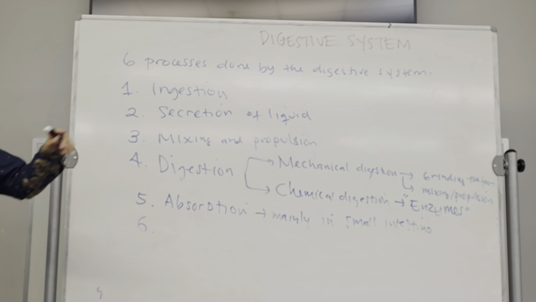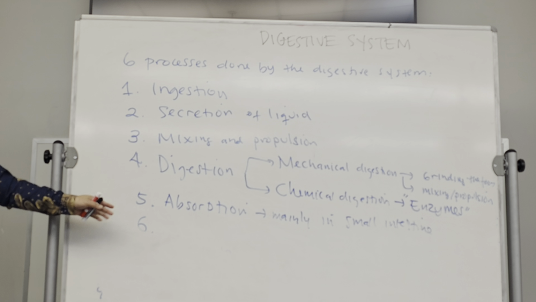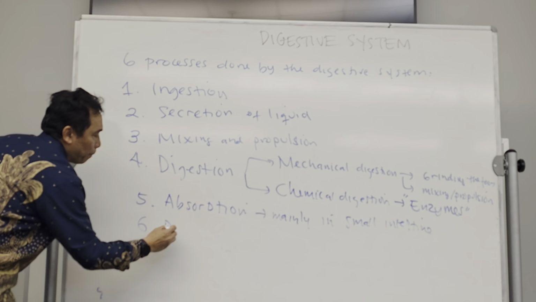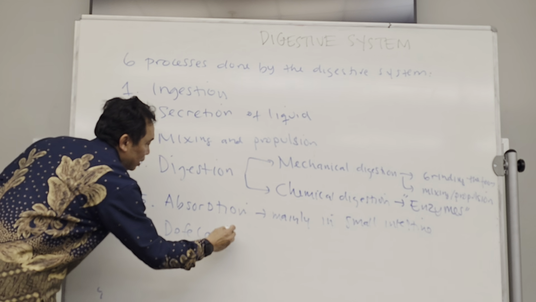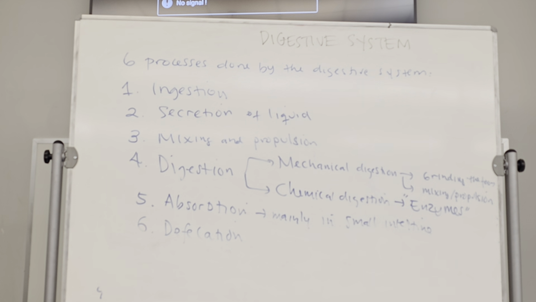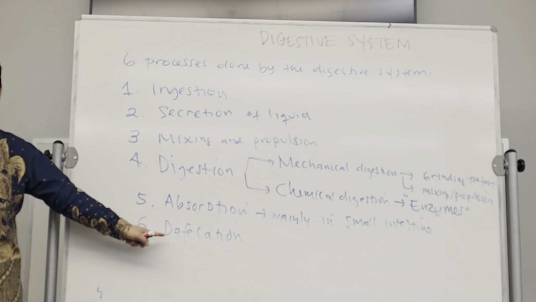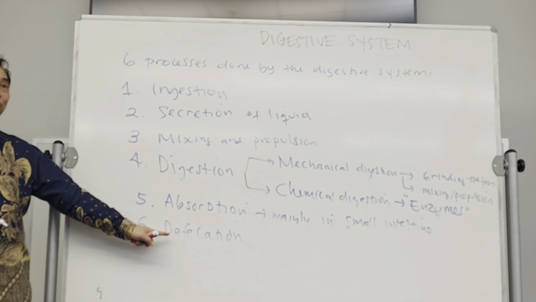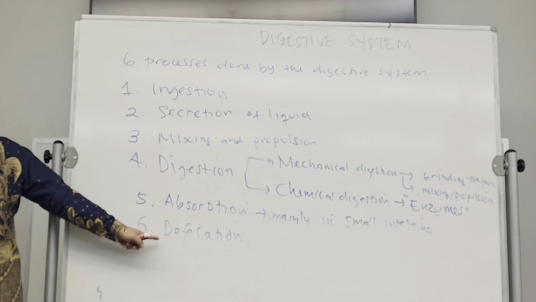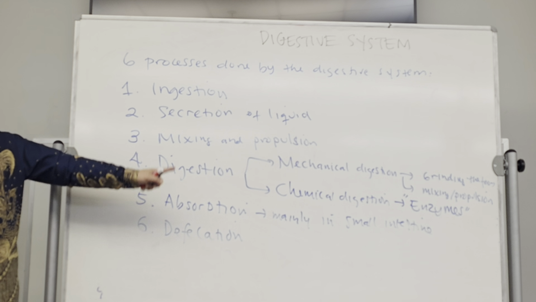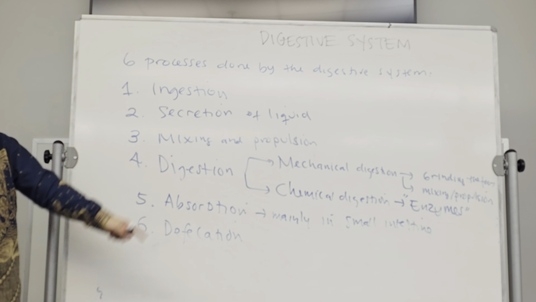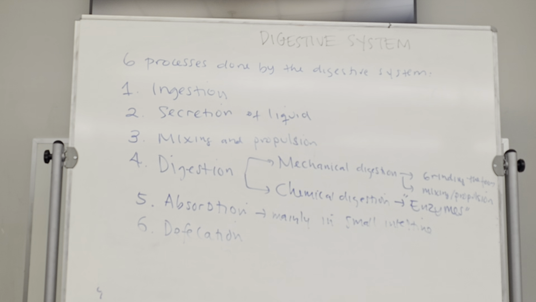Excretion? No, excretion is for peeing. But for poop, feces, it is called defecation. Okay, so defecation means pooping. That's another name for defecation. So this is a little bit of a scientific name. Okay, so defecation is the process when we eliminate the waste product from the GI tract. Okay, that's the sixth process done by the digestive system.